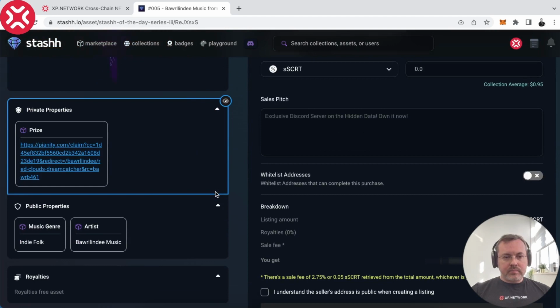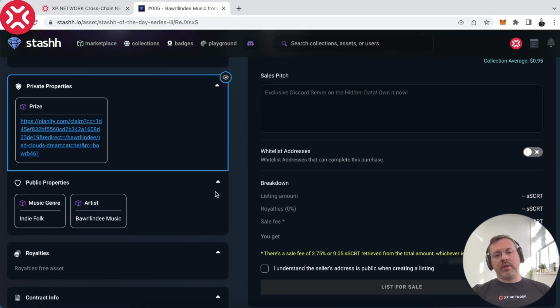All right. Let's look at the attributes of this NFT. Here you can see that it has private properties that are not supposed to be visible to anyone but the owner of this NFT. And there are public properties such as music genre and the artist. Only two, but that's enough for us to see how it works.